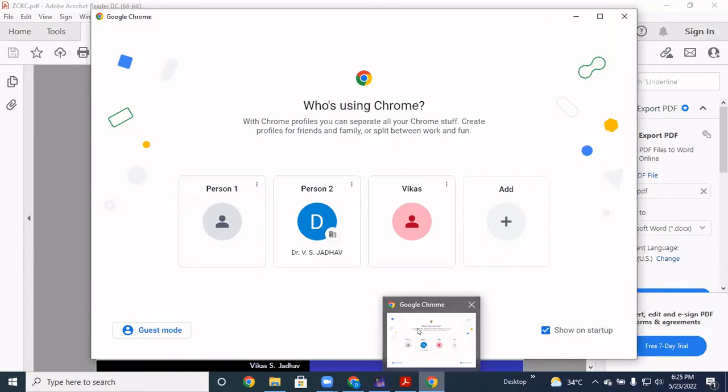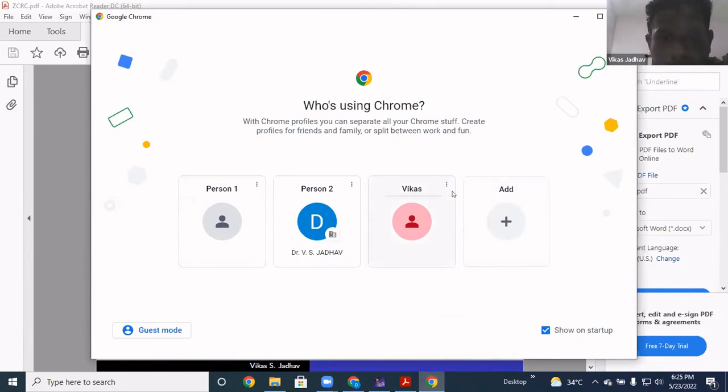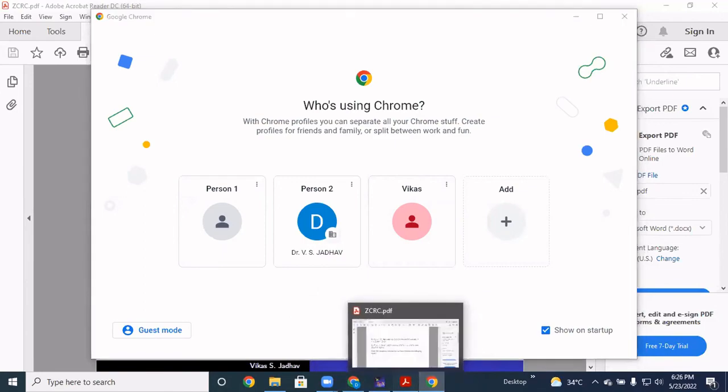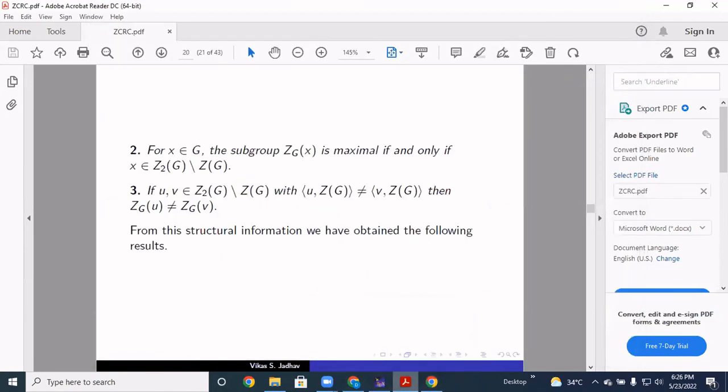Vikas, your slides are not proper, I think. Something else is showing. Close the Chrome. Okay, fine now.